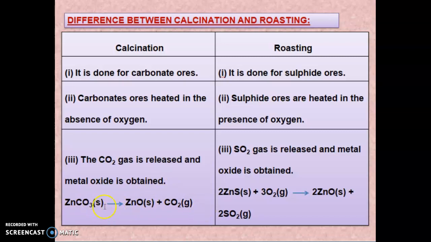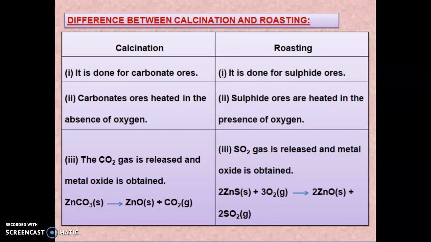So zinc carbonate when heated will give zinc oxide plus carbon dioxide. Here in roasting, sulfur dioxide gas is released and the metal oxide is obtained. So here you can see that zinc sulfide reacts with oxygen. It will give zinc oxide, and SO2 gas will be released. So I hope you all have understood this one. So what is calcination and what is roasting?